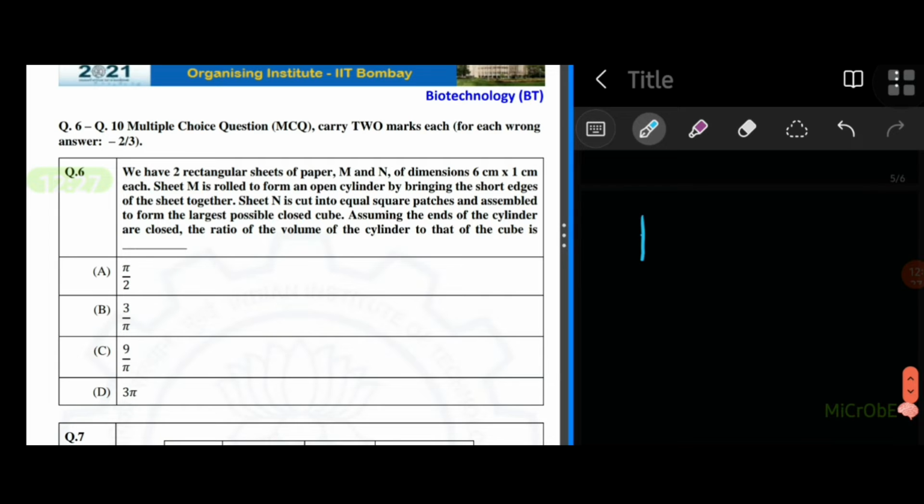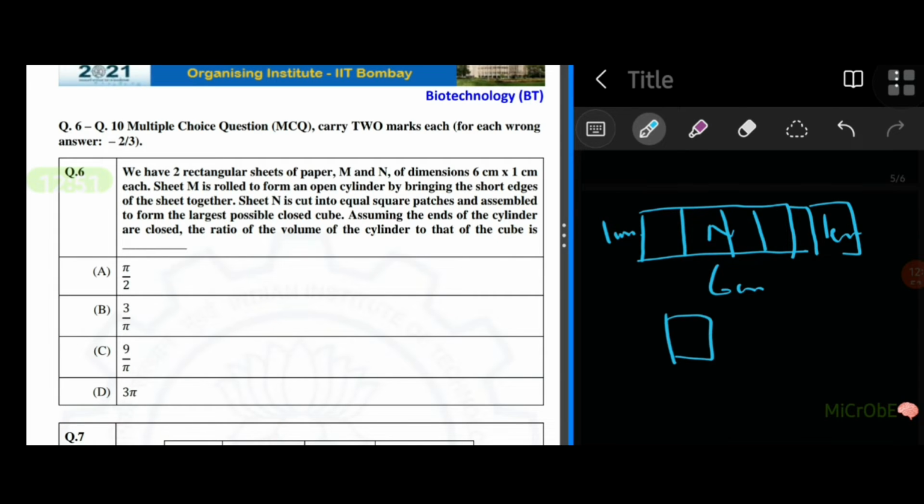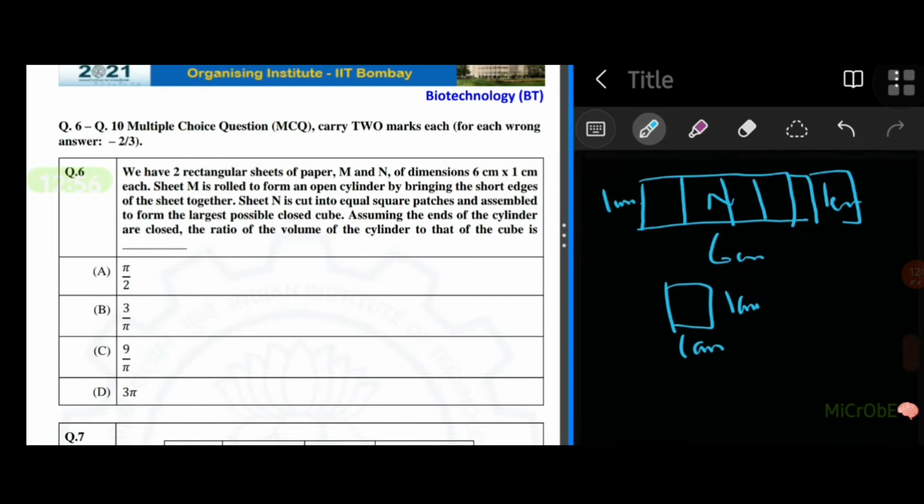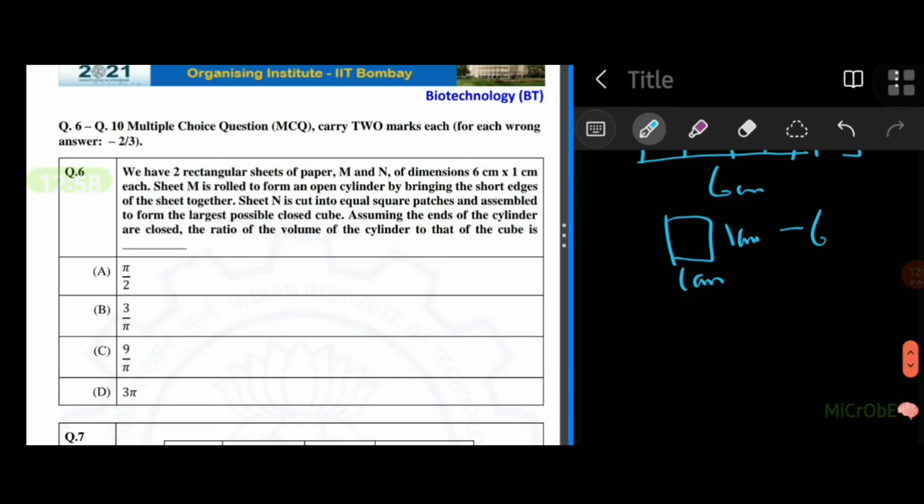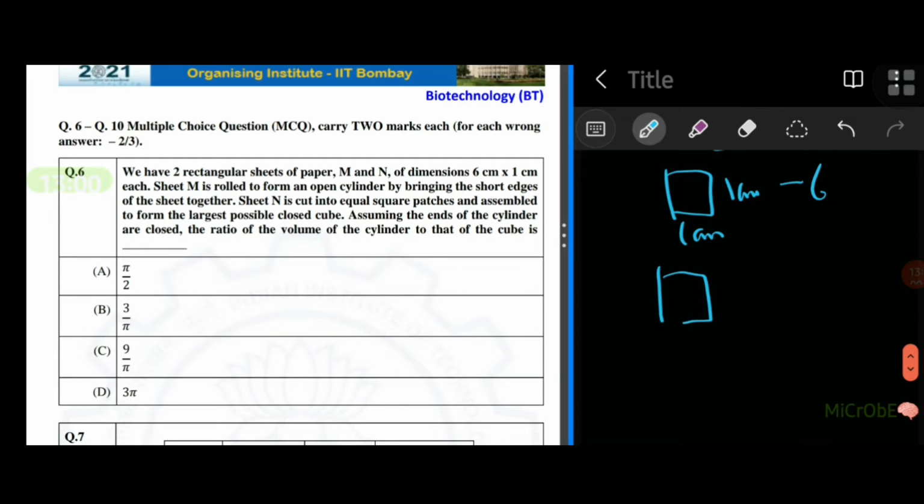Now let's look into the second sheet. So in the case of the second sheet, what's happening? The sheet N is cut into equal square patches and assembled to form the largest possible closed cube. So the largest possible closed cube can have a 1 centimeter side length, right? So we can get 6 such pieces from here with 1 centimeter side length for the square. So such 6 pieces we will get, and we are making a cube out of that.